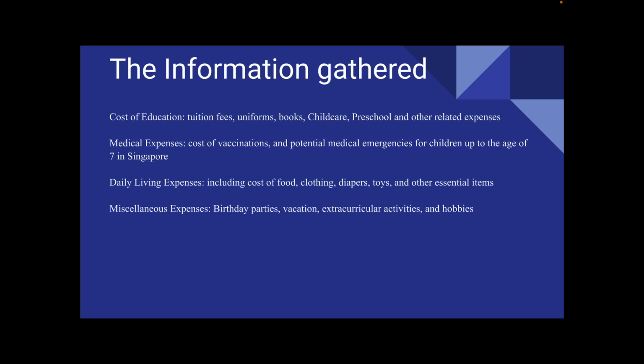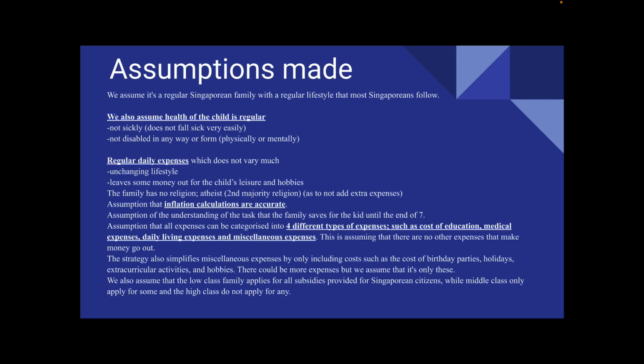child is interested in. Our group have made a lot of assumptions about this task to make sure that the answer is as accurate as we can get. Firstly, we assume it's a regular Singaporean family with a lifestyle that the majority of Singaporeans have. We also assume health of the child is regular, meaning the child does not fall sick very easily, and the child is not disabled in any way or form, physically or mentally. The child has a regular daily expense, which does not vary much, and we assume that the family is atheist, which is what most people in Singapore are after Buddhism. And we did this as to conform to the majority of the population.